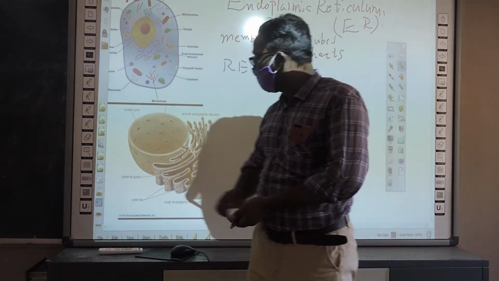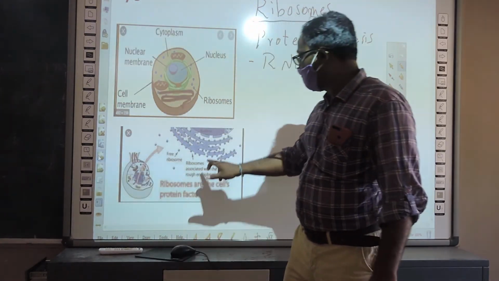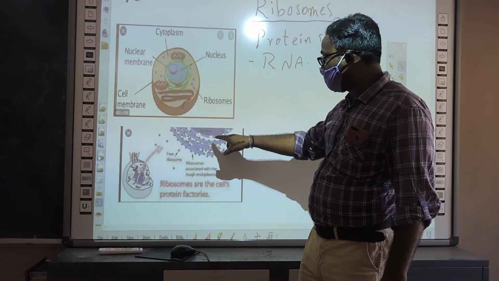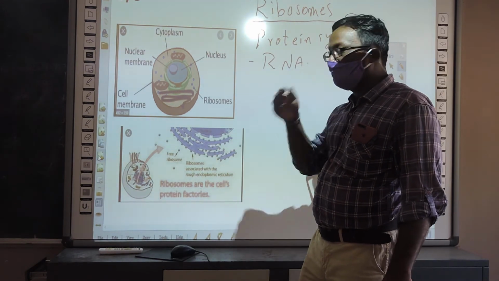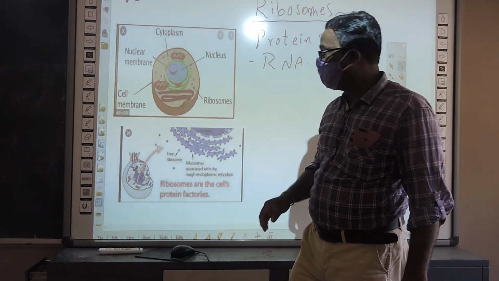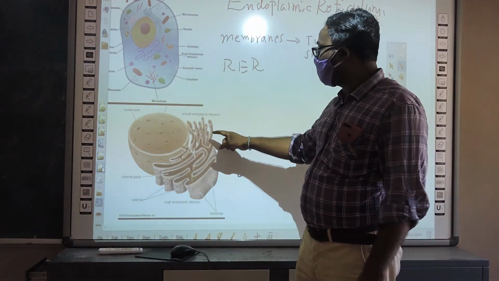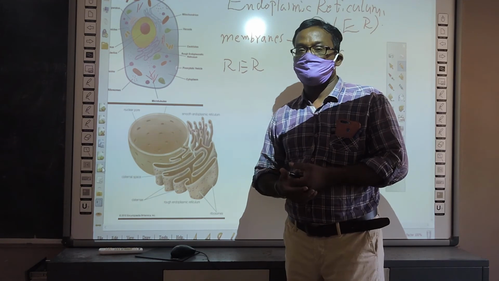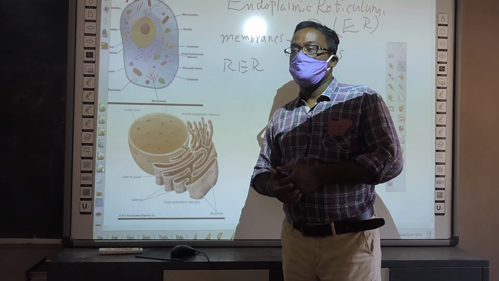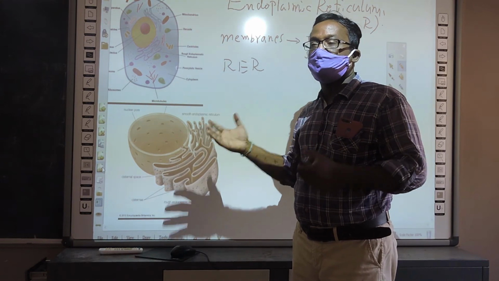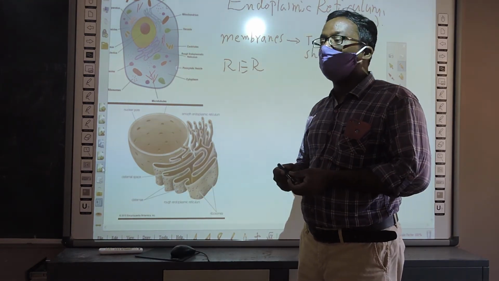In the previous picture you have seen, this is the endoplasmic reticulum and ribosomes are attached to them. So they are called rough endoplasmic reticulum. In some places, the endoplasmic reticulum is free, and where there are no ribosomes attached, that place is called smooth endoplasmic reticulum.